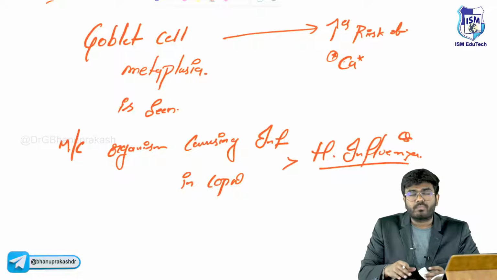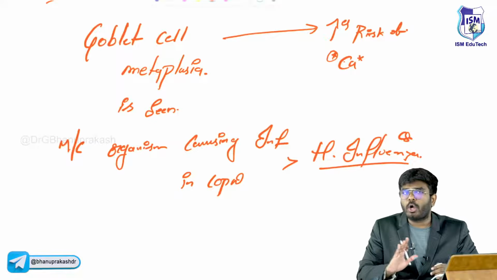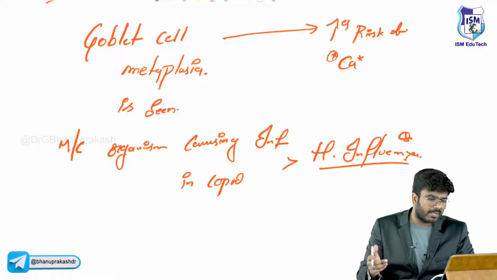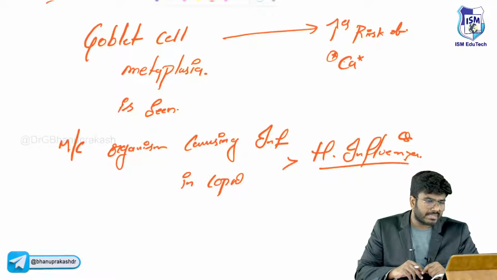Why infections? Because of blockage. Why blockage? Because of more mucus production. Why more mucus production? Because of airway irritation. Why airway irritation? Because of smoking. As simple as that.